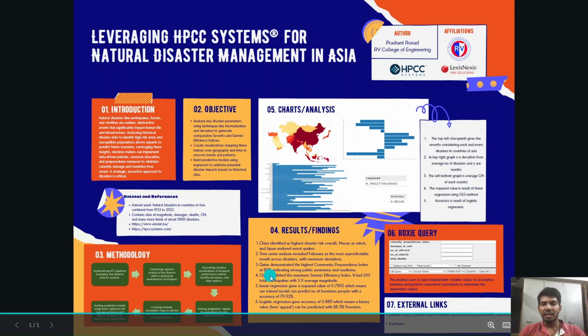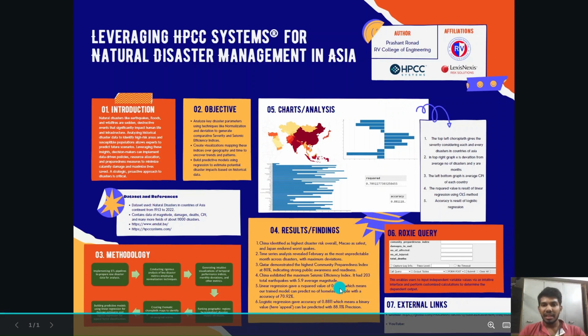And coming to Qatar, it demonstrated the highest community preparedness index of 80%, which indicates that it had strong public awareness and readiness. China also exhibited the maximum seismic efficiency index. It had over 203 total earthquakes with 5.9 average magnitude.